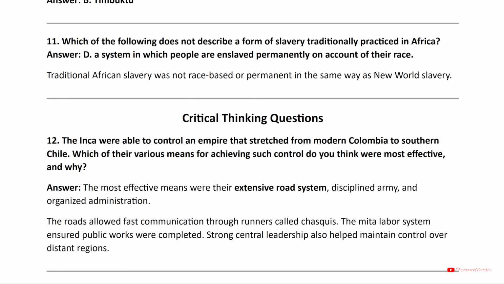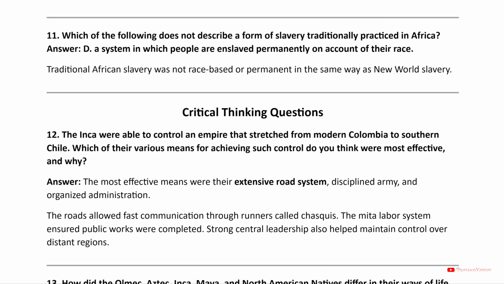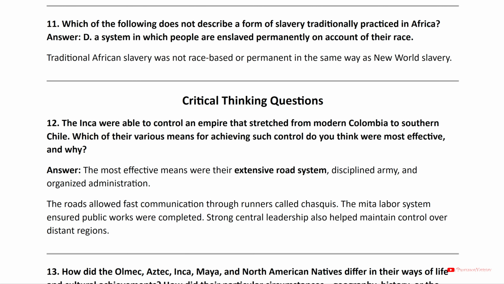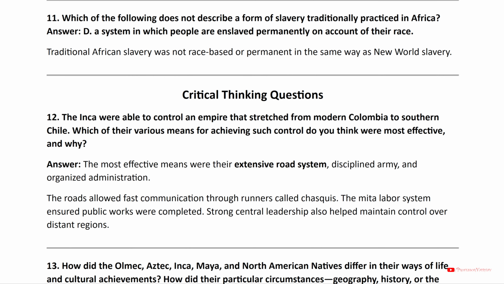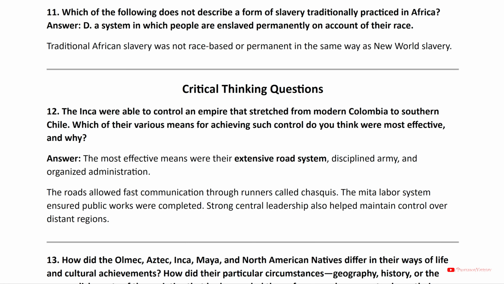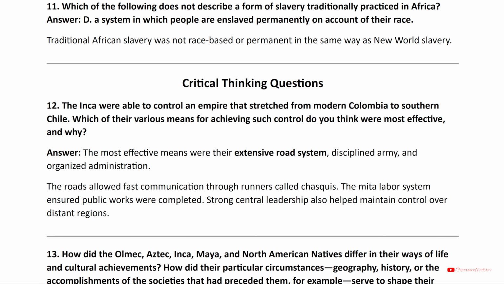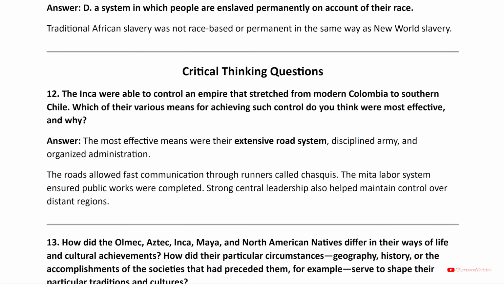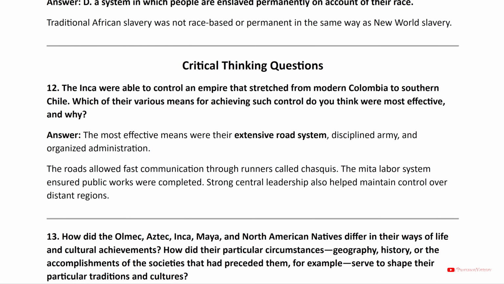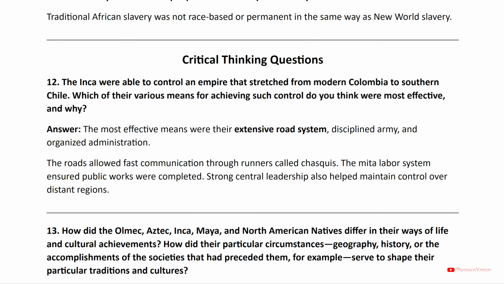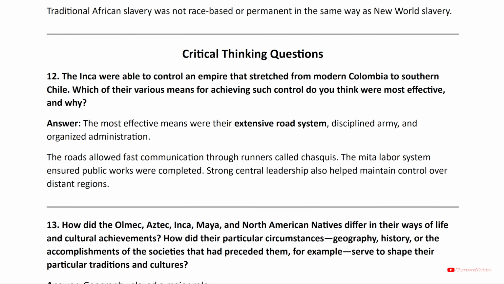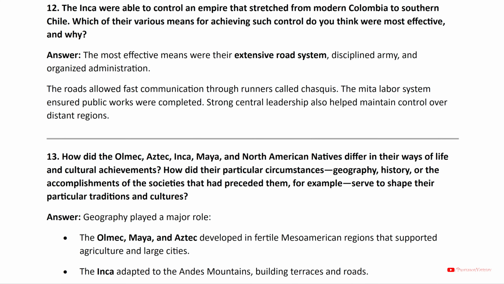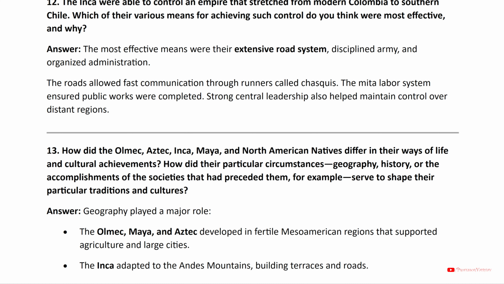Critical thinking questions. 12. The Inca were able to control an empire that stretched from modern Colombia to southern Chile. Which of their various means for achieving such control do you think were most effective, and why? Answer: the most effective means were their extensive road system, disciplined army, and organized administration. The roads allowed fast communication through runners called chasquis. The Mita labor system ensured public works were completed. Strong central leadership also helped maintain control over distant regions.